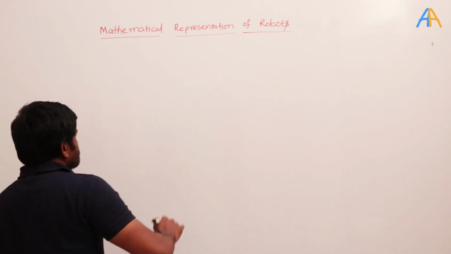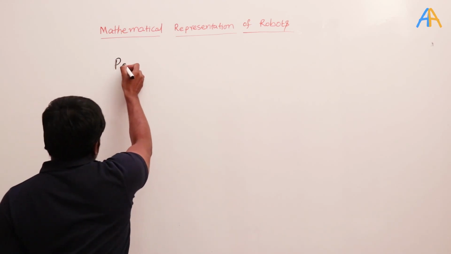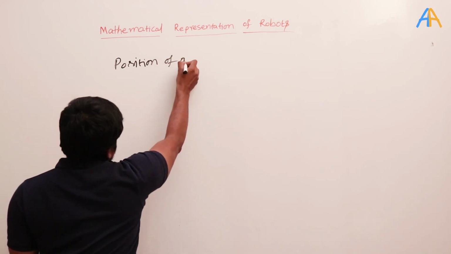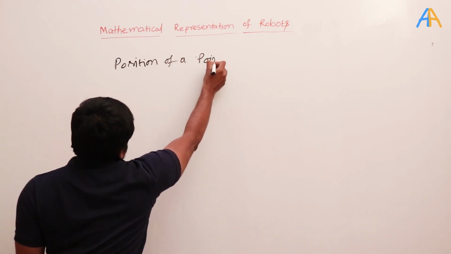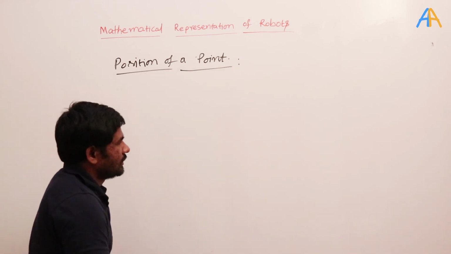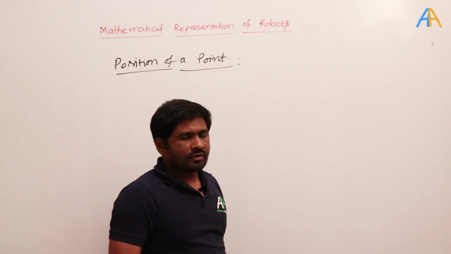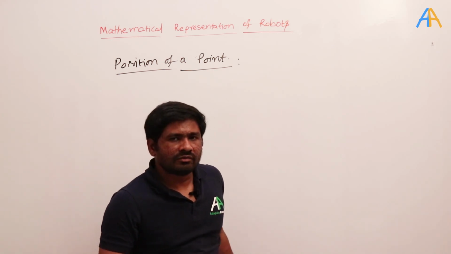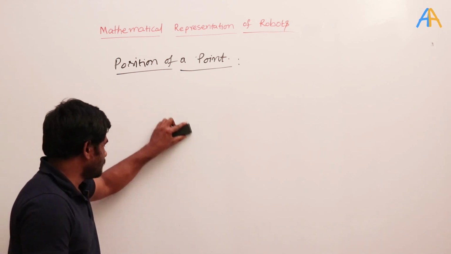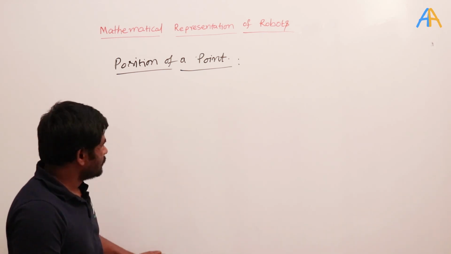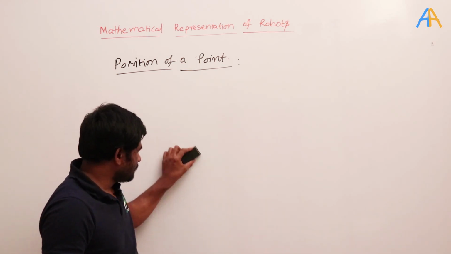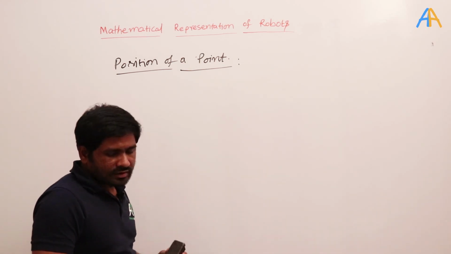Okay, so first thing is the position of a point. There are so many different ways to represent a point, but in most cases here we will use only the Cartesian coordinate system.